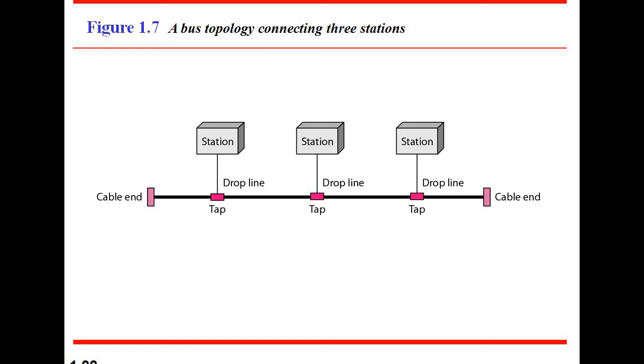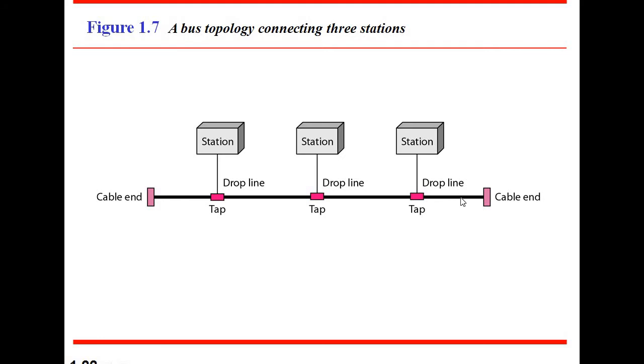This is the single cable, and we can also call it a single communication channel.